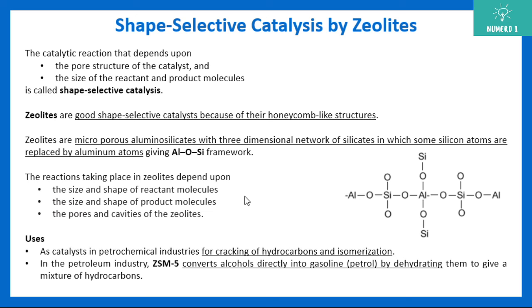Now, what are the uses of zeolite? One use is in the petroleum or petrochemical industry for cracking hydrocarbons and isomerization. This is an exam question, please note it down. In the petroleum industry, ZSM5, this is the particular name, converts alcohols directly into gasoline, that is petrol, by dehydrating them to give a mixture of hydrocarbons. Please note this down, this is an exam question.